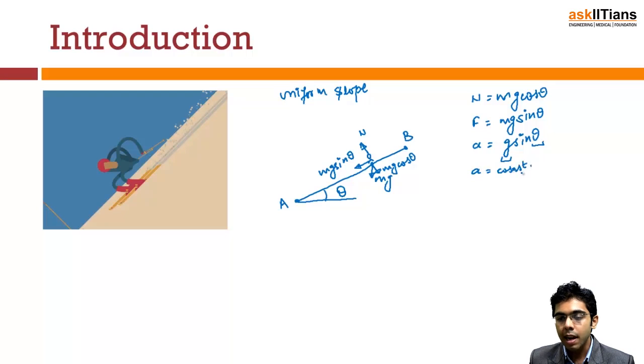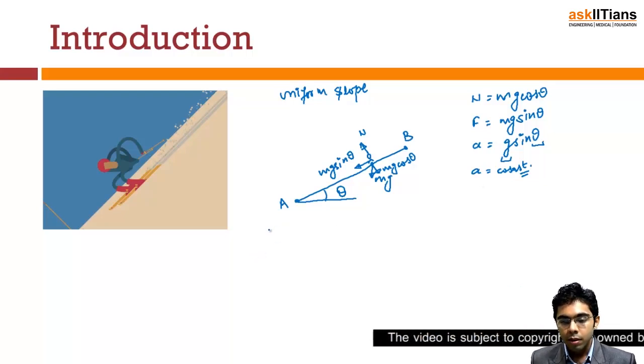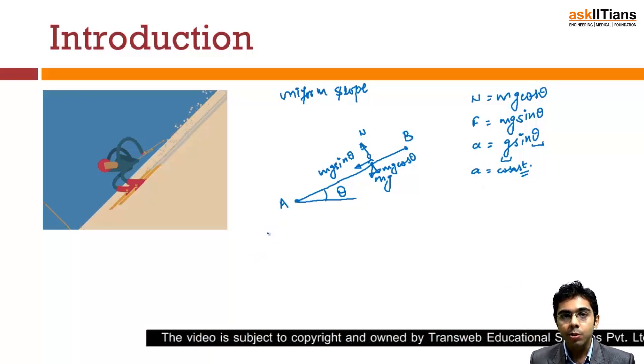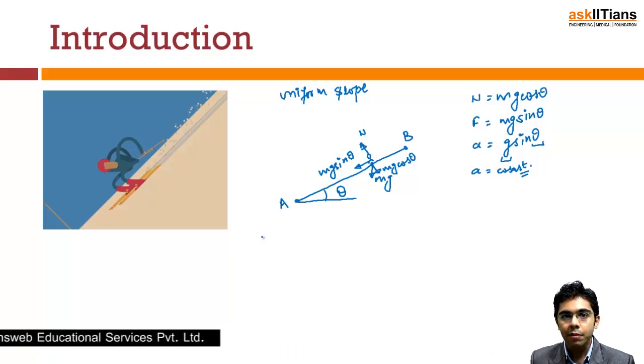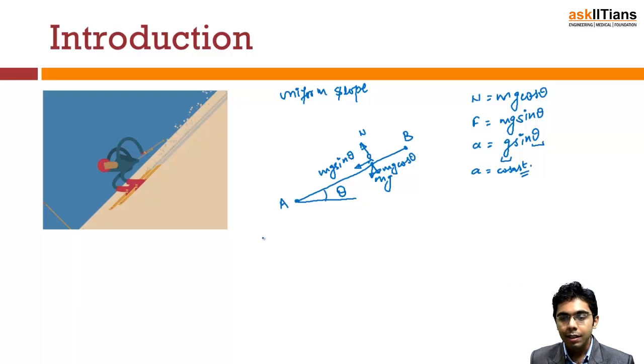Since a is constant, we can apply the equations of motion, where v is equal to u plus at, s is equal to ut plus half at square, and v square minus u square is equal to 2as. We can apply those equations to find the details of this motion. This is the main purpose: if something is asked, we can solve it using these equations.